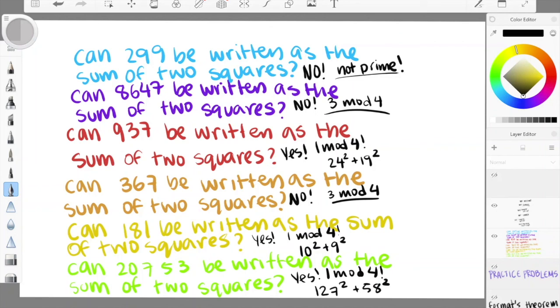20,753 can also be written as the sum of two squares, because it is prime and 1 mod 4. 20,753 is equal to 127 squared plus 58 squared. Well, that's it.